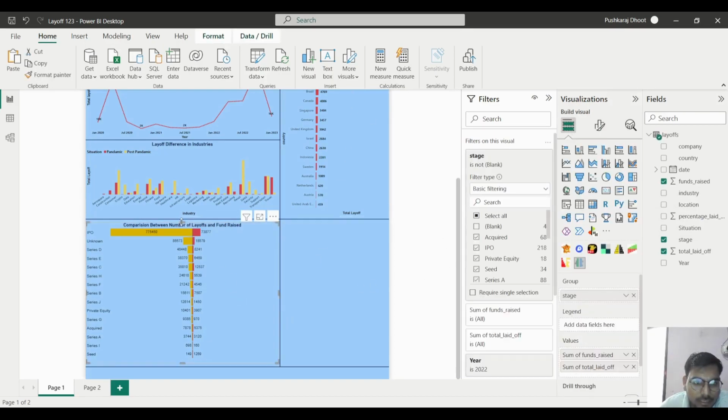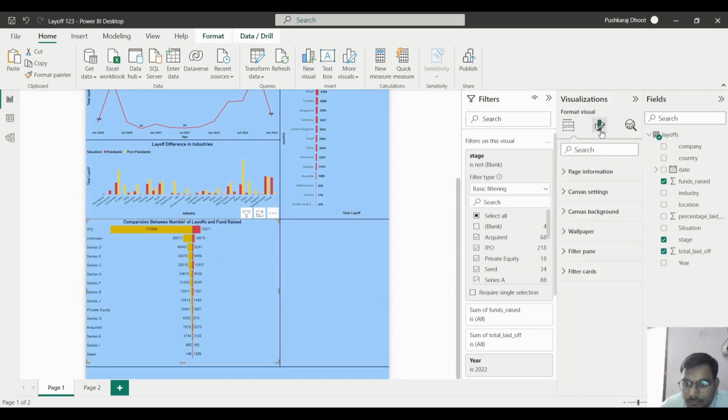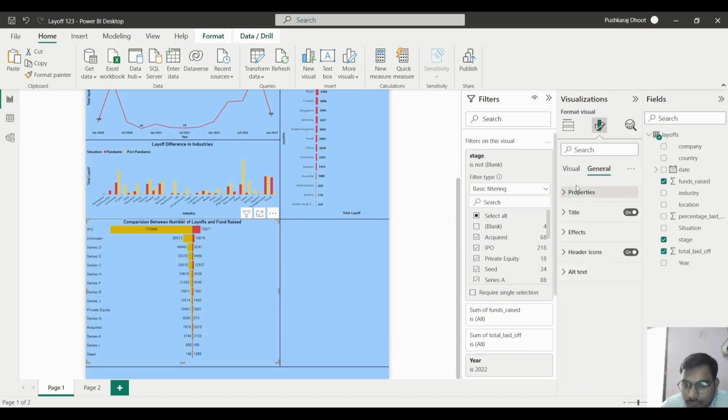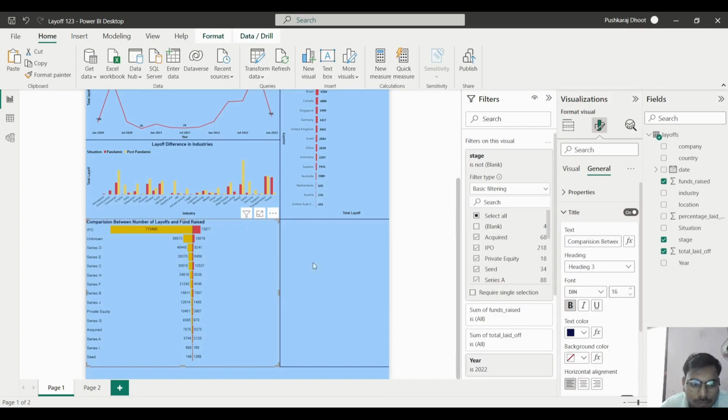So how much fund is raised there, and what layoff is happening. Okay, so now here all the things are set. Put the normal heading.